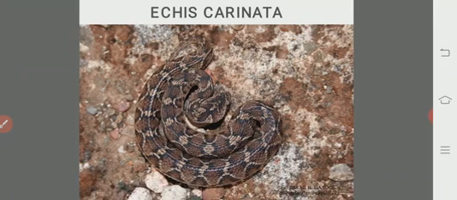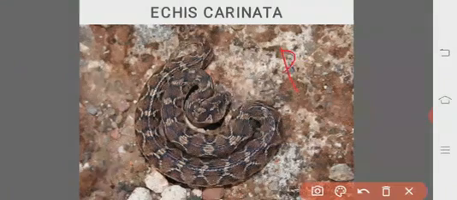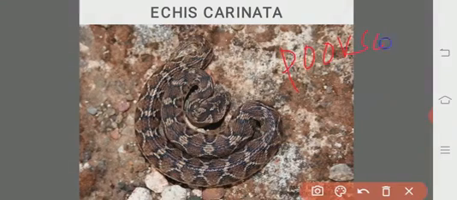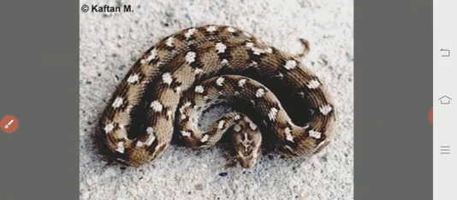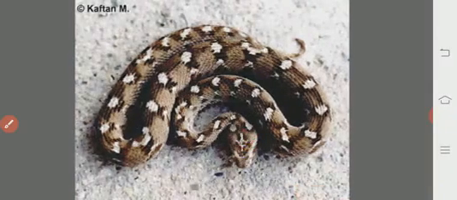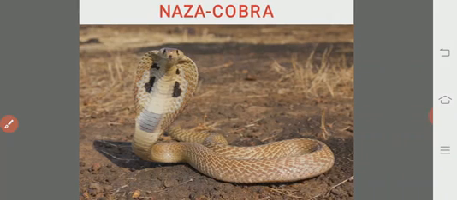This is Echis carinata, commonly called the Pursa. The fundamental feature is that they have an arrow mark on the head region. Echis carinata. So here, see the arrow mark. This is usually seen in all the village areas, rural areas.